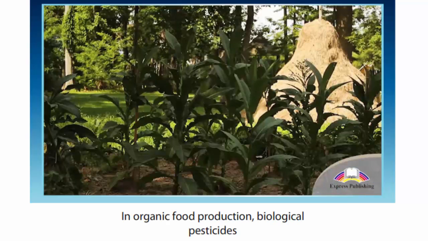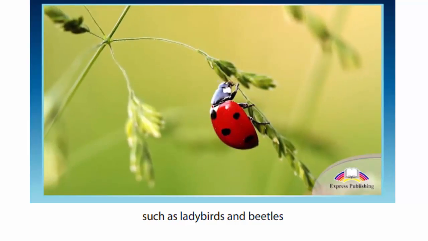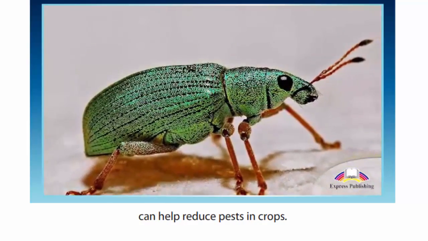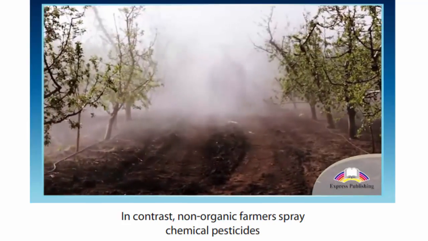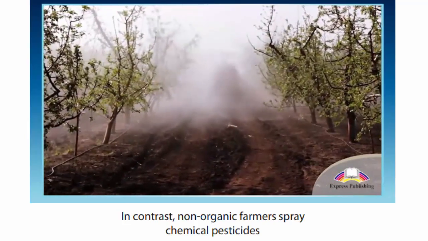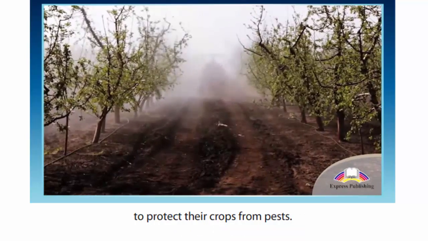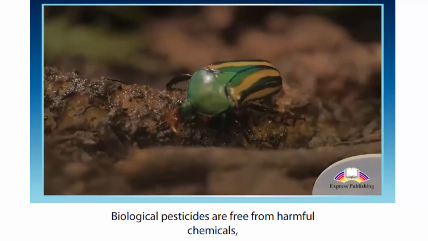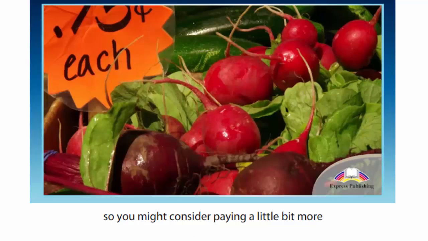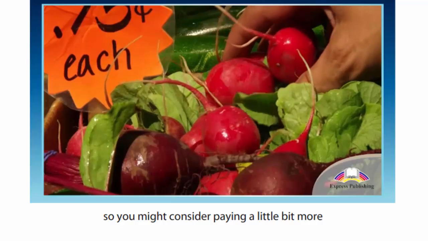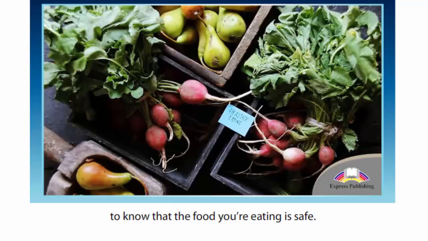In organic food production, biological pesticides, such as ladybirds and beetles, can help reduce pests in crops. In contrast, non-organic farmers spray chemical pesticides to protect their crops from pests. Biological pesticides are free from harmful chemicals, so you might consider paying a little bit more to know that the food you're eating is safe.